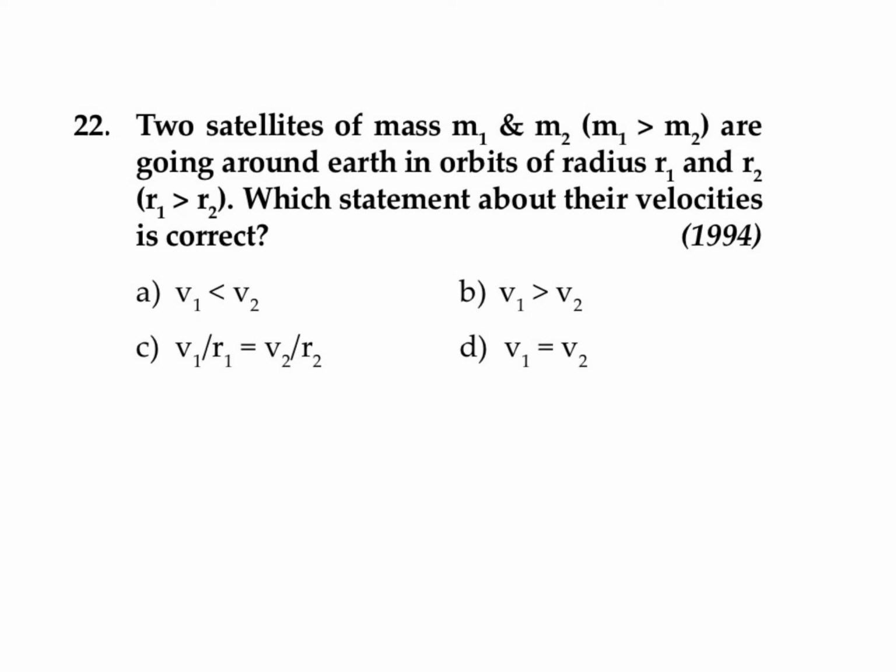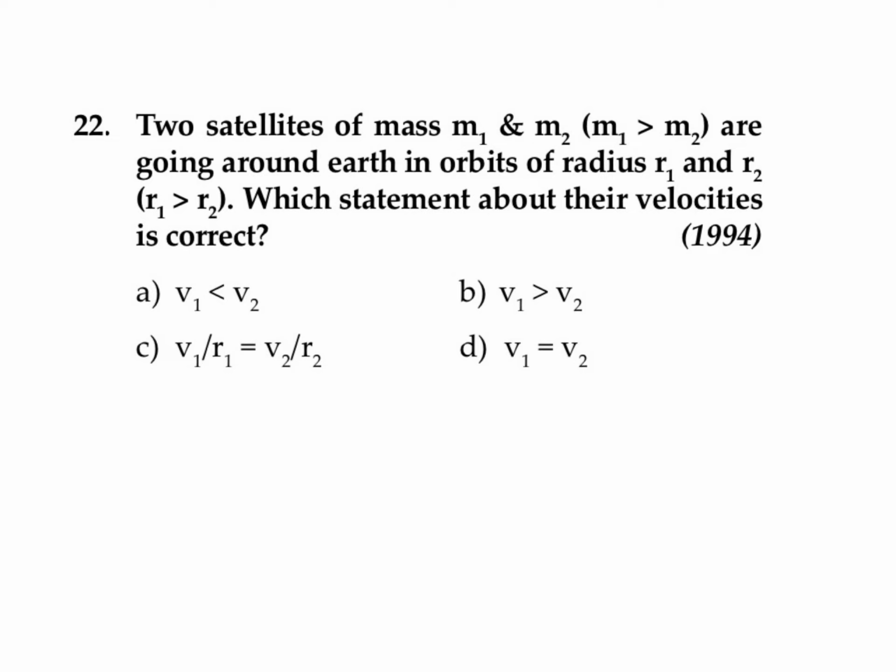Two satellites of mass m1 and m2, where m1 is greater than m2, are going around the earth in an orbit of radius r1 and r2, where r1 is greater than r2. Which statement about their velocity is correct?